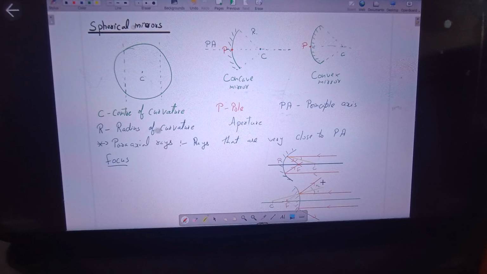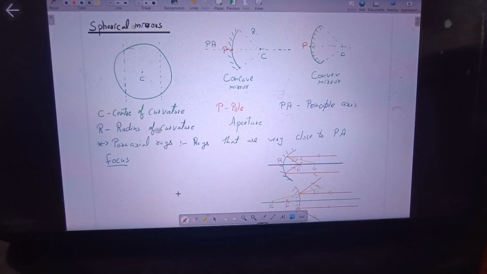So what is focus? You can write down the definition. When a narrow beam of light parallel to the principal axis falls on the mirror surface, it converges to or appears to diverge from a point on the principal axis after reflection. This point is called focus.